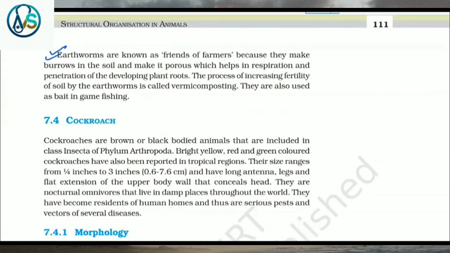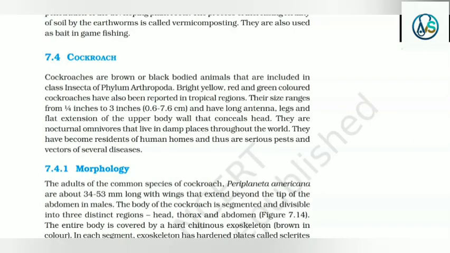Earthworms are known as friends of farmers because they make burrows in the soil and make it porous, which helps in respiration and penetration of the developing plant roots. The process of increasing fertility of soil by the earthworm is called vermicomposting. They are also used as bait in game fishing.